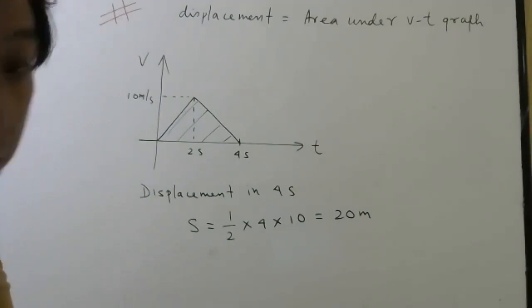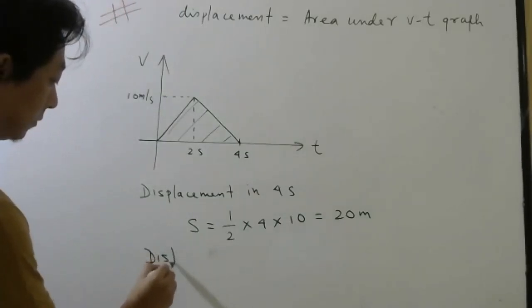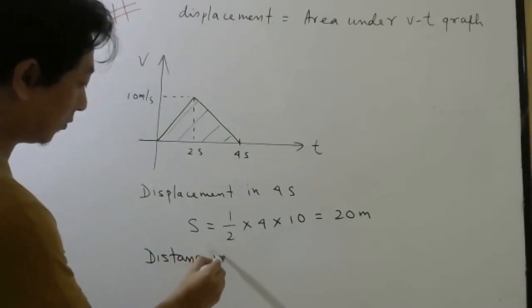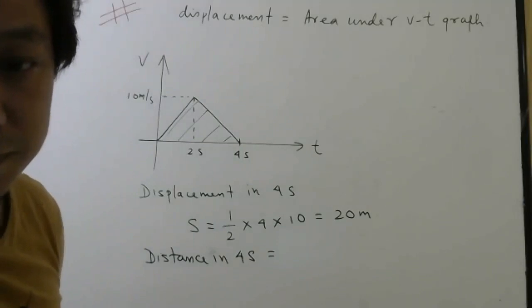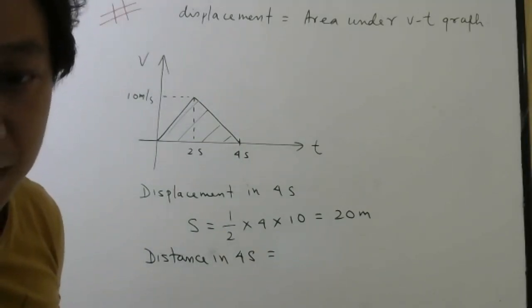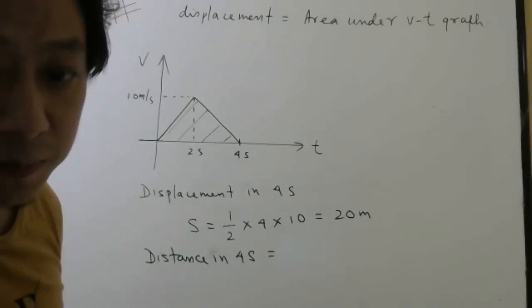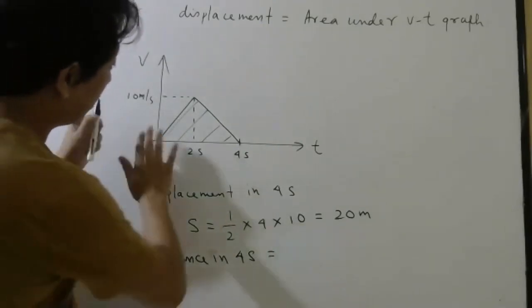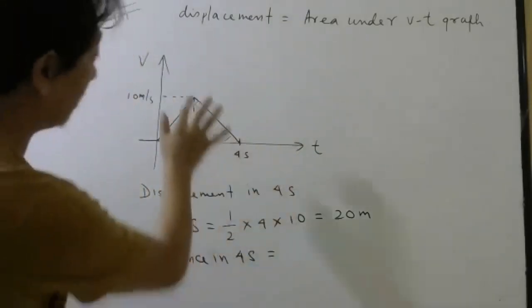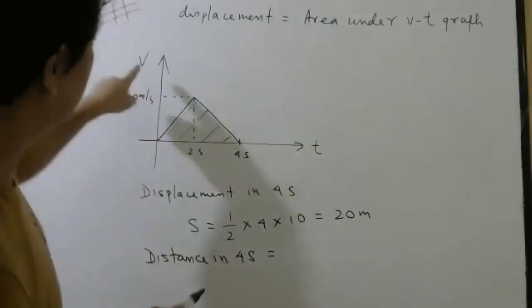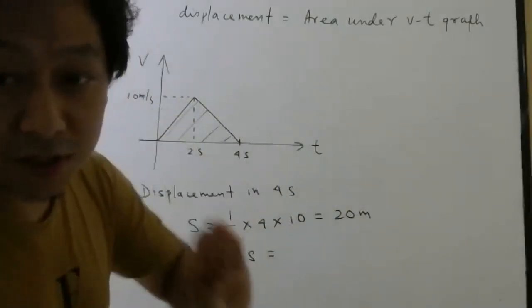Okay. Now tell me, suppose they ask distance in the same question. Distance in 4 seconds. Same or different? It will be same or different? It will be same. Why it will be same? Because look, the whole graph was drawn in the first quadrant. Meaning velocity is what? Positive or negative throughout this? Throughout this, velocity is positive.